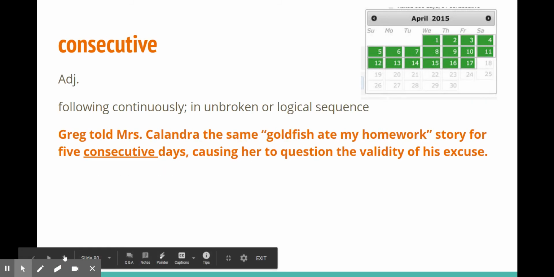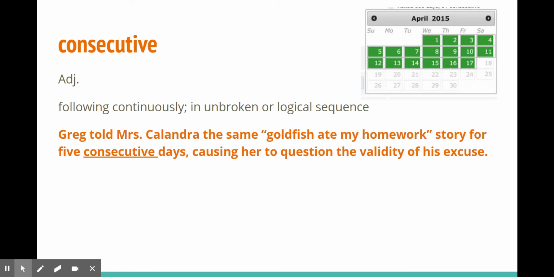Befall. Consecutive, it's an adjective. Adjectives describe nouns and pronouns. That means following continuously in an unbroken or logical sequence. So something that keeps on going. So it would be great if I worked out 10 consecutive days in a row, right? Meaning unbroken, continually going every single day.